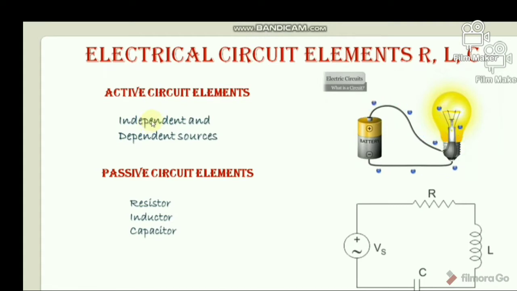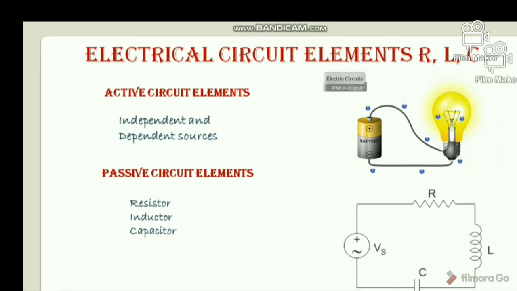Note that in an electrical circuit, the source elements are the most significant active elements. An energy source, whether a voltage or current source, is of two types: independent and dependent. An example of an independent source is a battery, which provides a constant voltage to the circuit irrespective of the current flowing through the terminal.